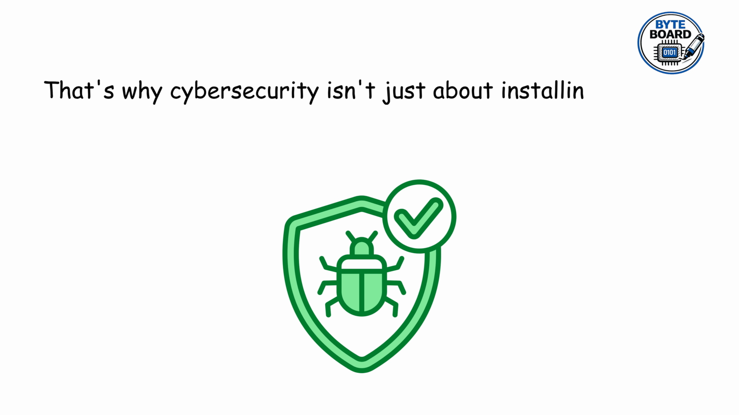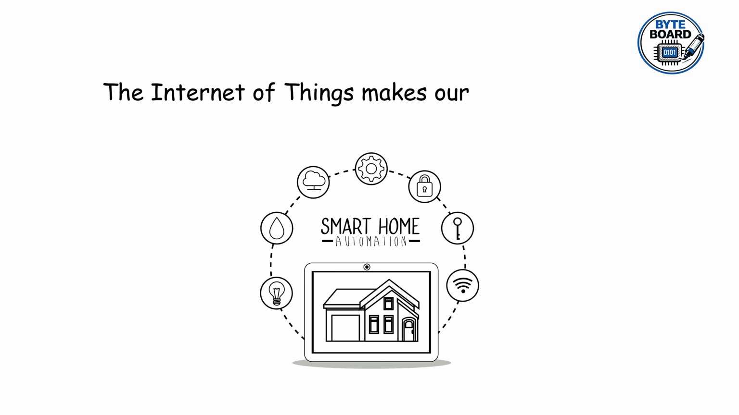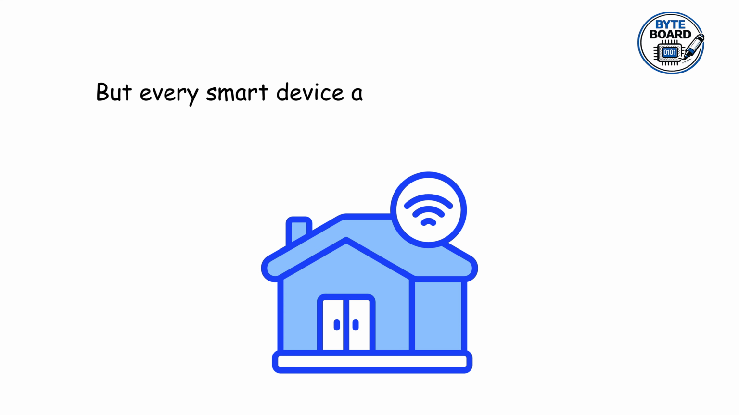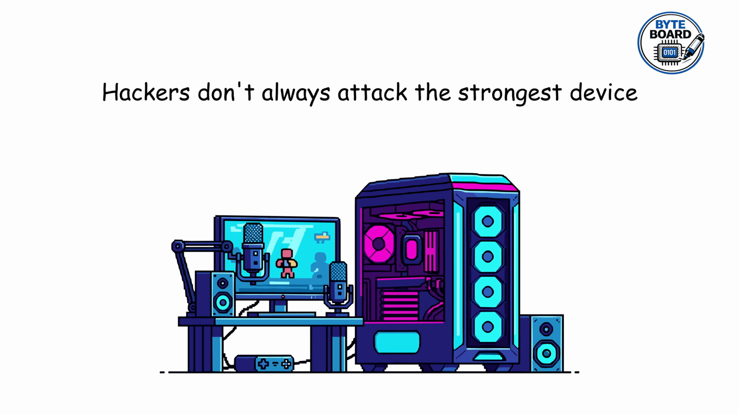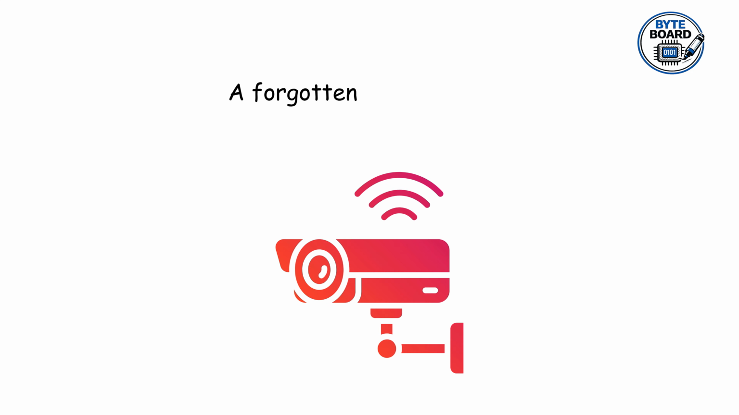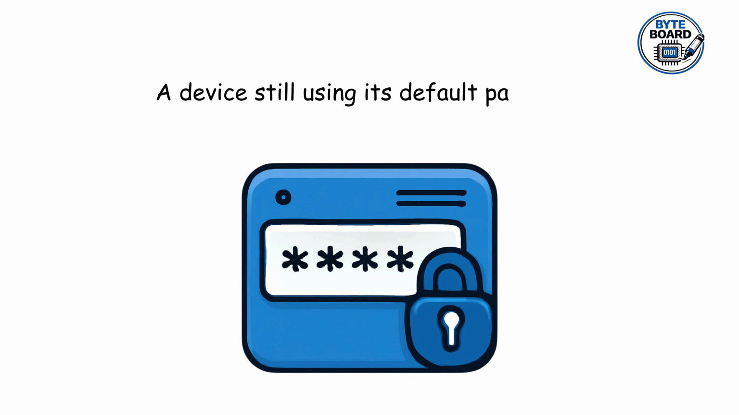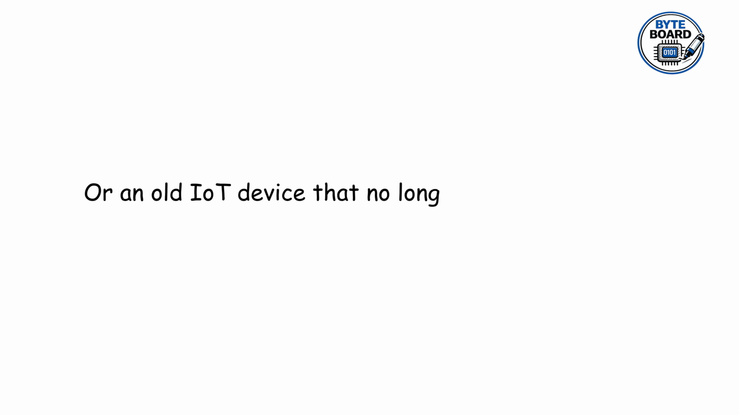That's why cybersecurity isn't just about installing antivirus software. It's about understanding your entire digital environment. Every connected device matters. Final thought: the Internet of Things makes our homes smarter, but every smart device adds another responsibility. Hackers don't always attack the strongest device. Sometimes, they look for the easiest one: a forgotten smart camera, an outdated smart plug, a device still using its default password, or an old IoT device that no longer receives security updates.